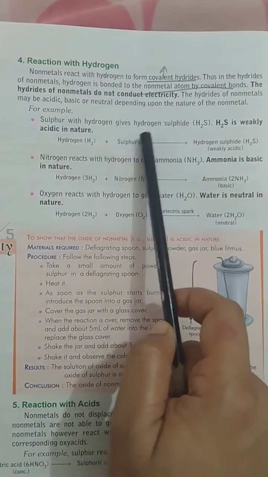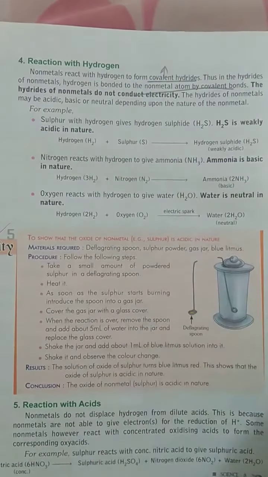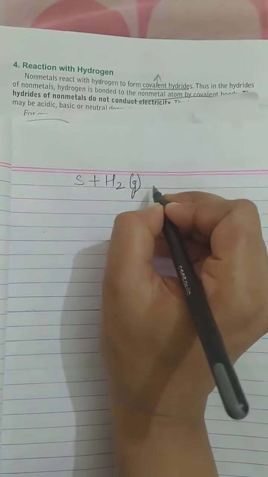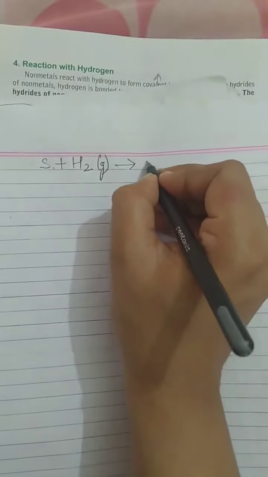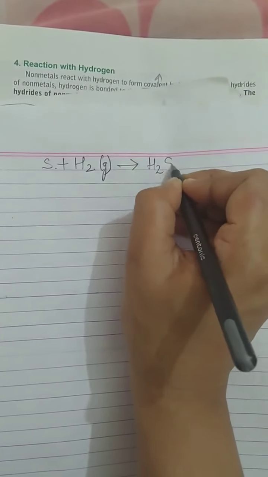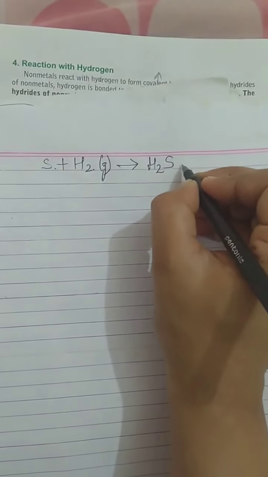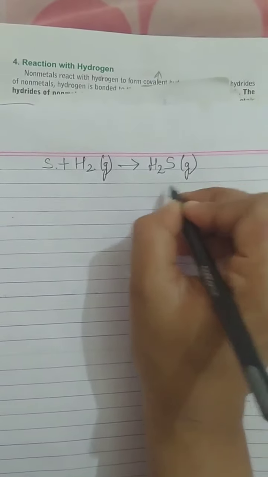Sulfur with hydrogen gives hydrogen sulfide. Sulfur powder reacts with hydrogen gas to give H2S. This is a gas called hydrogen sulfide gas.